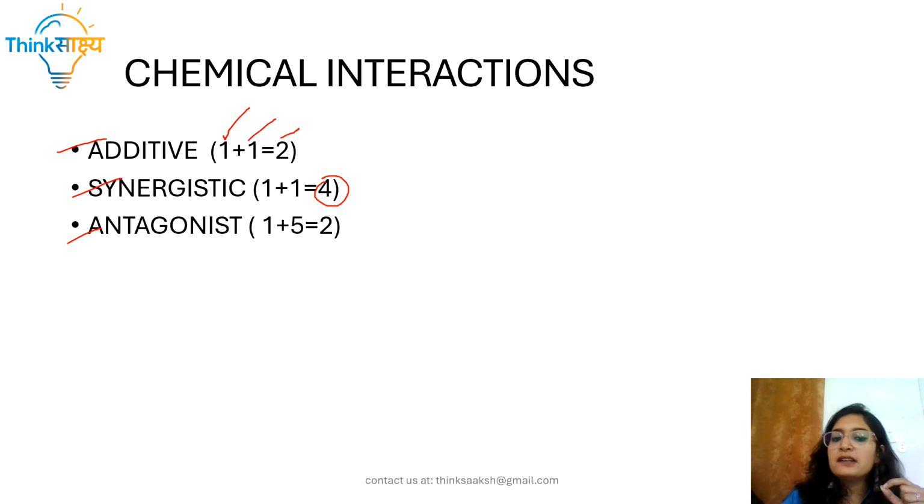Antagonist is where the total outcome is lesser than their total input, meaning 1 plus 5 should have been 6, then it would have been an additive effect, right? But now I'm representing it through 2, meaning that the effect is less in the body than it should have been, meaning that the drugs are now working against each other and cutting each other's toxicity down.